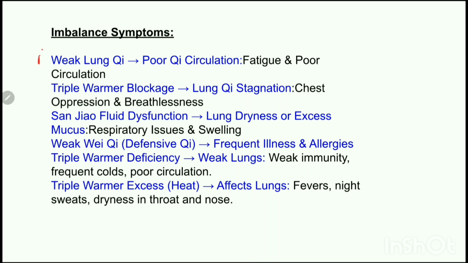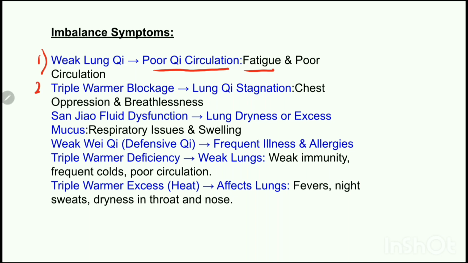The first pattern is weak lung chi will lead to poor chi circulation. And if the circulation is poor, it will lead to fatigue and fluid retention. Why? Because weak lung chi fails to push chi through the meridians, leading to stagnation and poor circulation. Symptoms like shortness of breath, cold hands and feet, fluid retention in the form of edema, puffiness on the face and puffiness on the limbs can be seen. The person may also be easily fatigued.